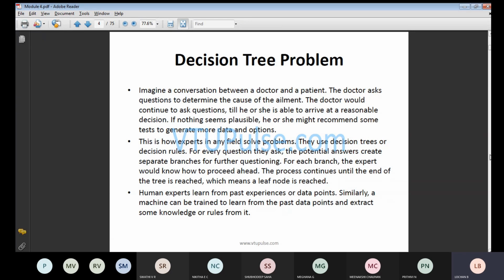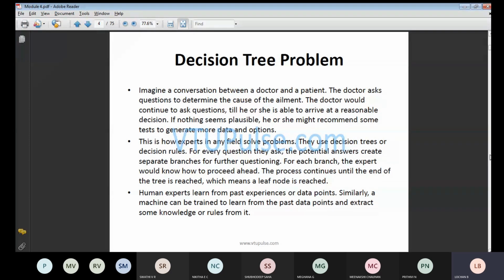This is how experts in any field solve problems. They use decision trees or decision rules. For every question they ask, the potential answers create separate branches for further questioning. For each branch, the expert would proceed ahead. The process continues until a leaf node is reached.